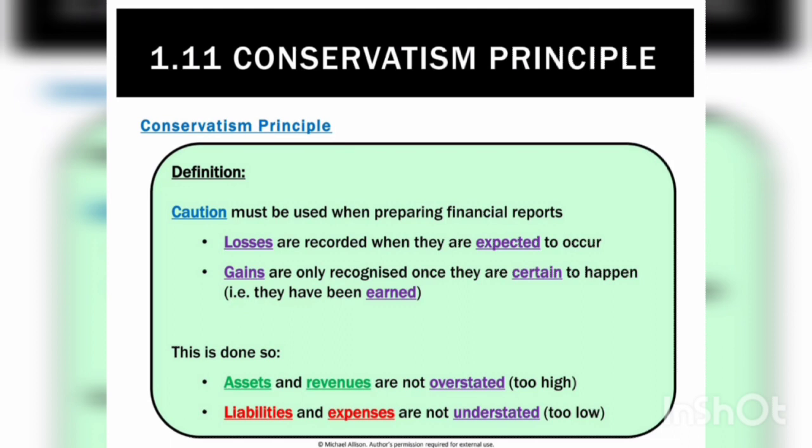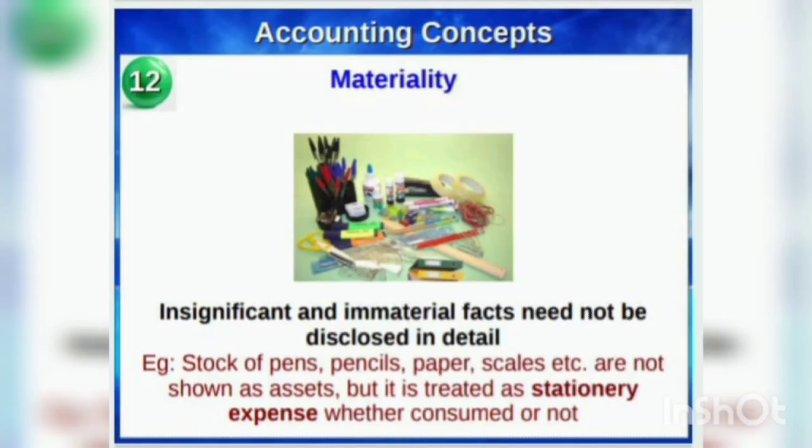Then, materiality concept. The concept of materiality requires that accounting should focus on material facts. Efforts should not be wasted in recording and presenting facts which are immaterial in the determination of income. The question arises here is what is a material fact?